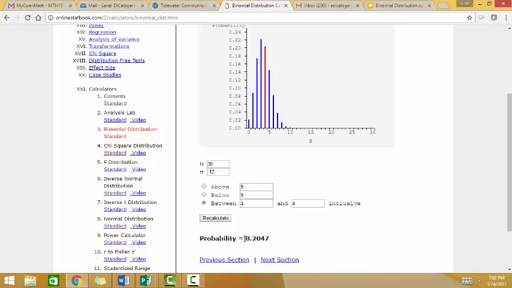So the probability that exactly 4 women out of 30 will develop breast cancer is 0.2047, about 20.5% if you were thinking of it that way.